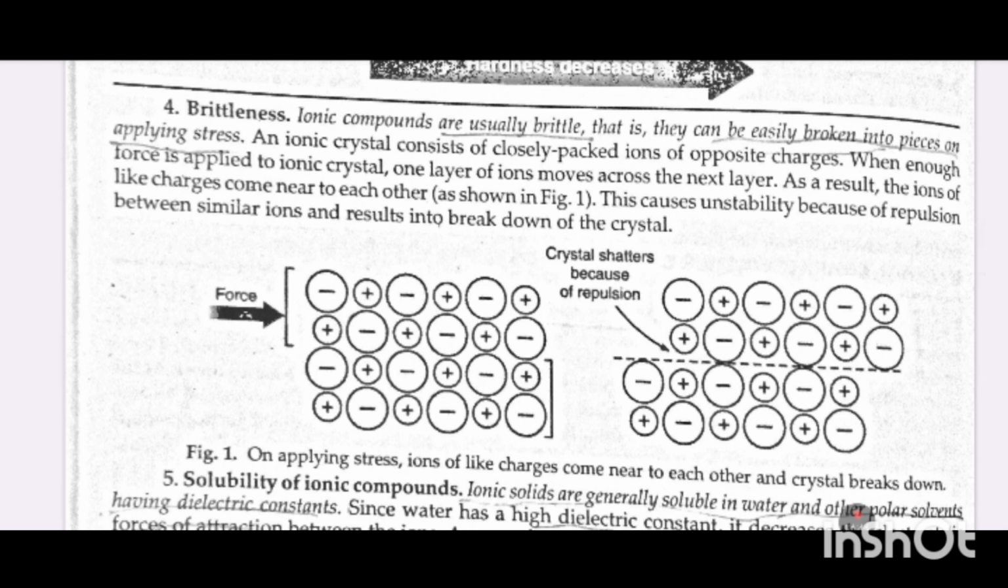Brittleness. Ionic compounds are usually brittle, that is, they can be easily broken into pieces on applying stress. An ionic crystal consists of closely packed ions of opposite charges. When enough force is applied to ionic crystals, one layer of ions moves across the next layer. As a result, ions of like charges come near to each other. This causes instability because of repulsion between similar ions and results in the breakdown of the crystal.